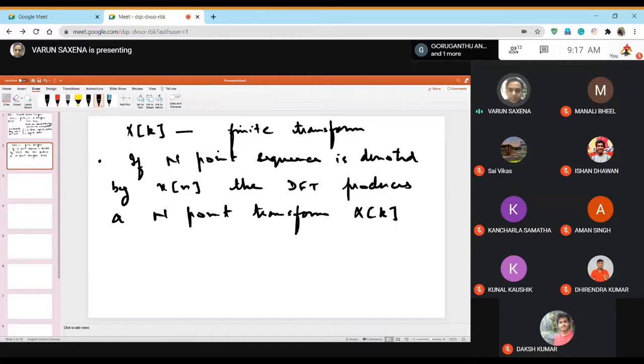Because it is finite, XK can be stored in a computer, and we'll see how this worked.